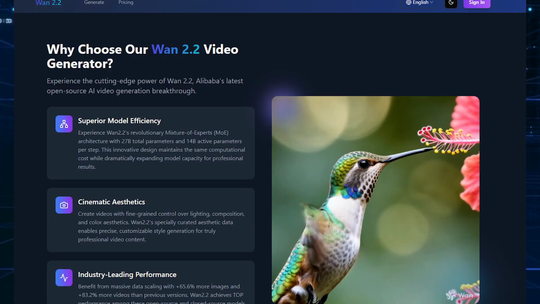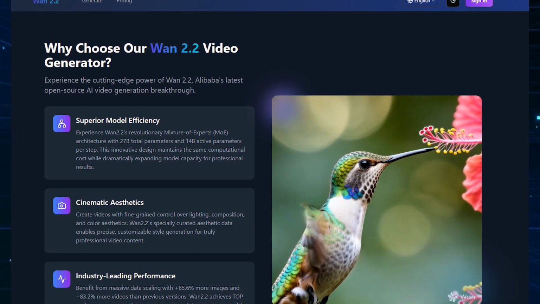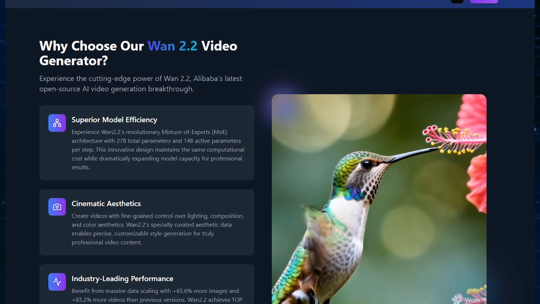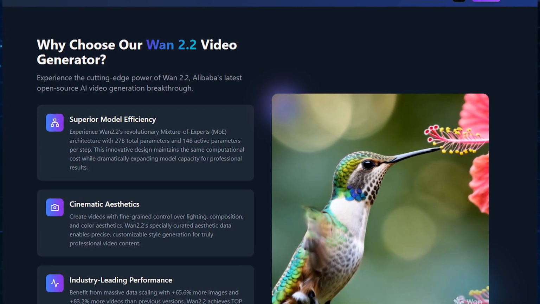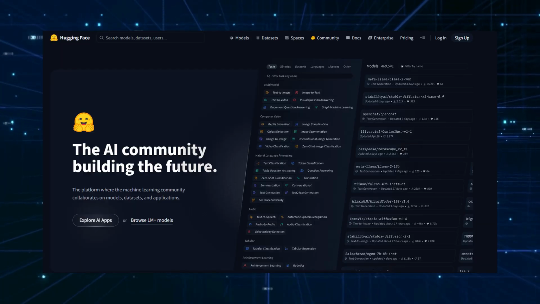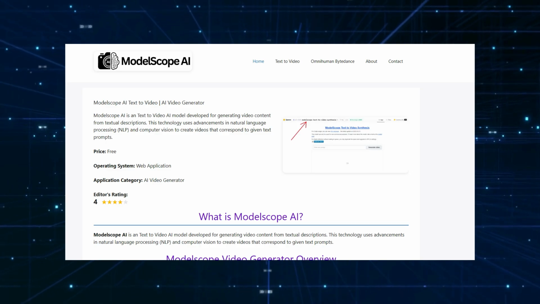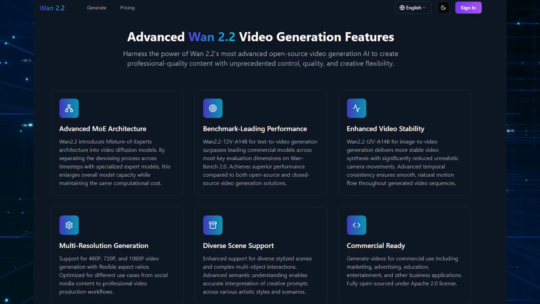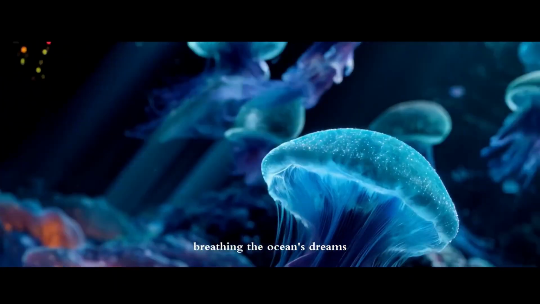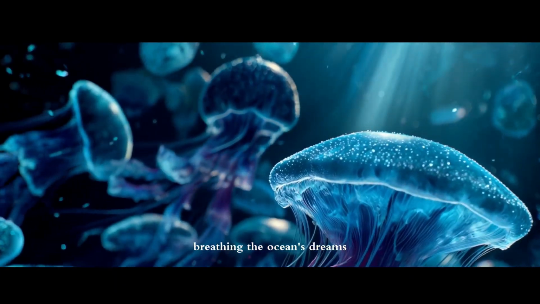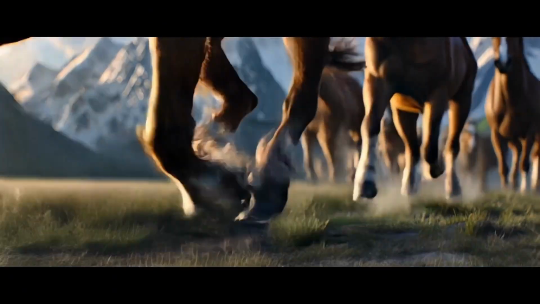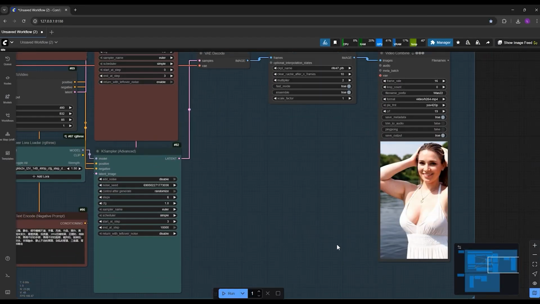The S2V path targets crisp 480p and 720p outputs that compress cleanly for the web and render quickly enough for daily schedules. Open code and weights, GitHub, Hugging Face, Model Scope, accelerate community fixes and integrations. Capabilities include audio-driven synchronization and optional pose+audio control. Constraints to state plainly: profile angles and heavy occlusions are harder, identity can soften under poor source lighting, and local inference may call for high VRAM.